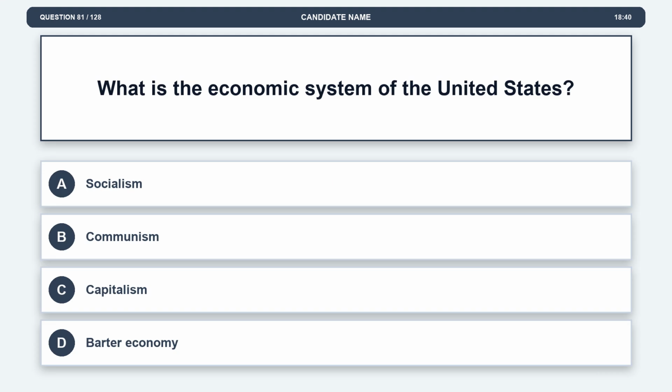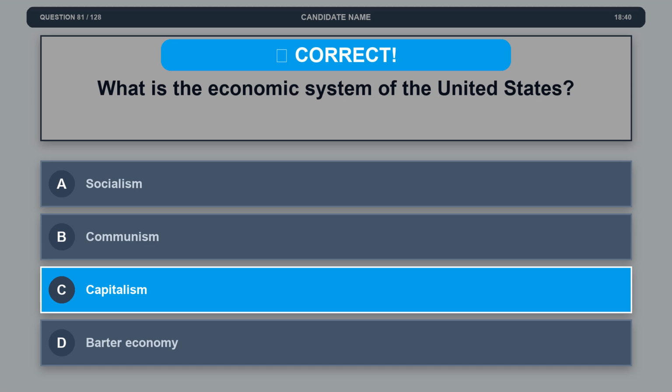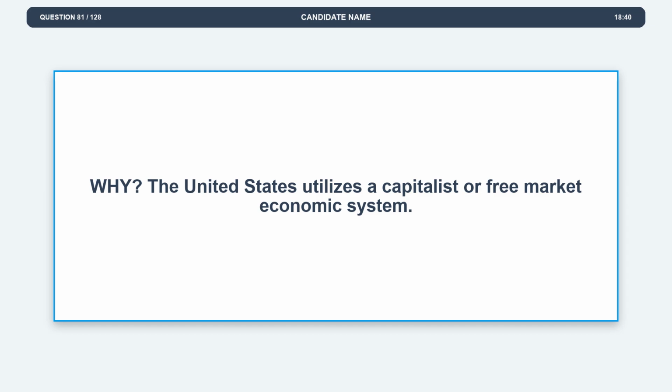Question 81. What is the economic system of the United States? Option A, socialism. Option B, communism. Option C, capitalism. Option D, barter economy. The correct answer is option C, capitalism. Explanation: the United States utilizes a capitalist or free market economic system.